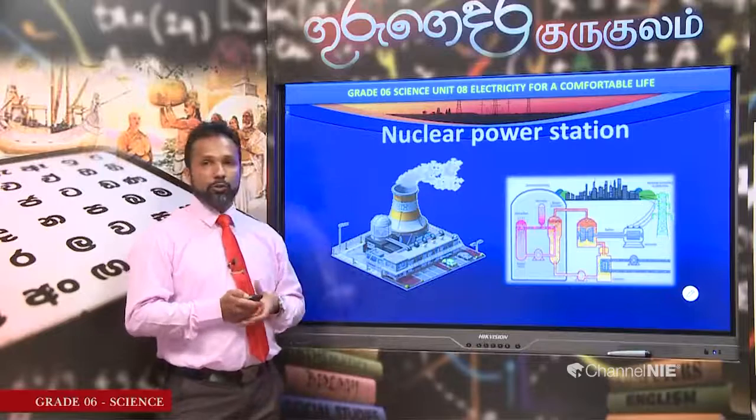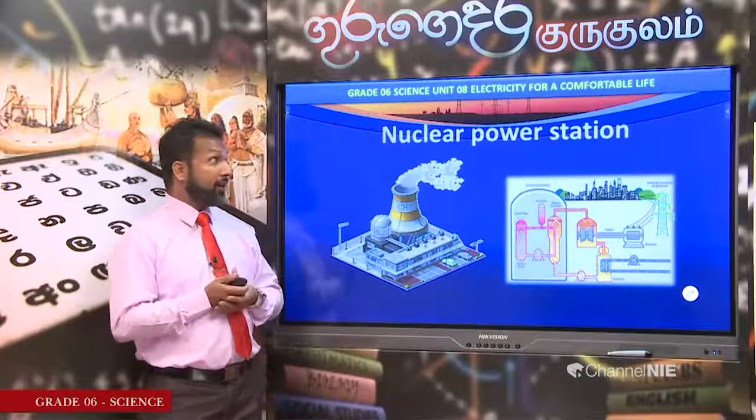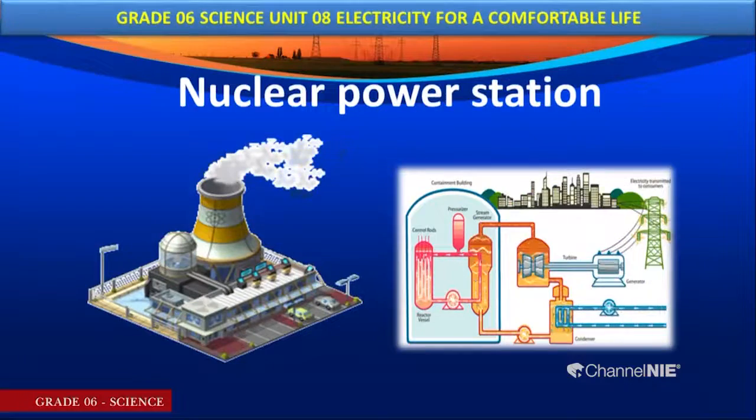This diagram shows you the process and the function of a nuclear power station. Do you know, my dear children? Nuclear energy is used here. Same process: nuclear energy is used to boil water, steam is produced. The steam produced is used to rotate the turbine and generate electricity.